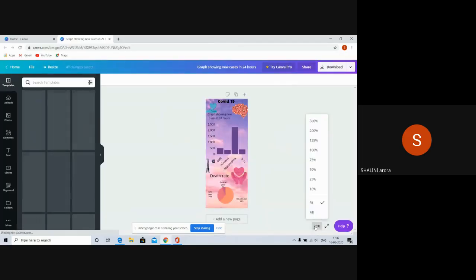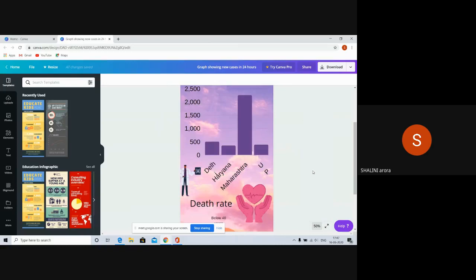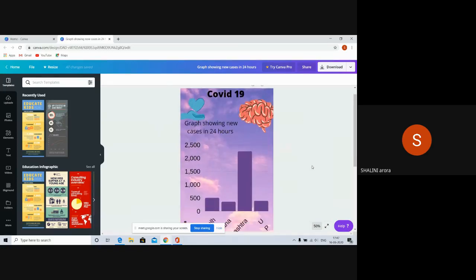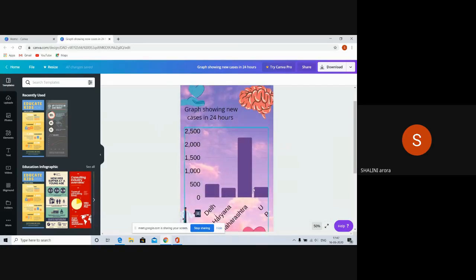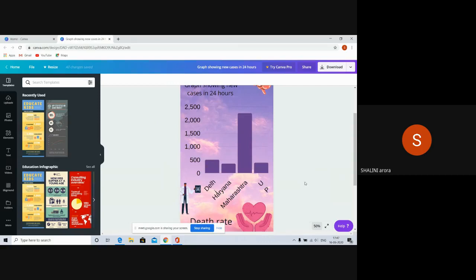Like I took another topic, COVID. You can see a bar graph, but before making an infographic, they need to have information beforehand. I made this bar graph by collecting some information.